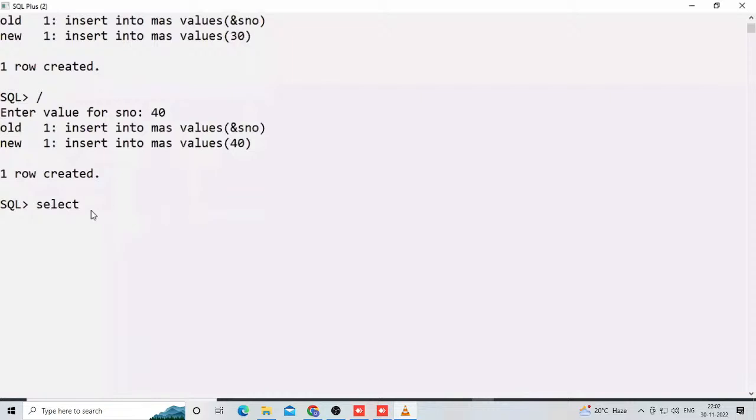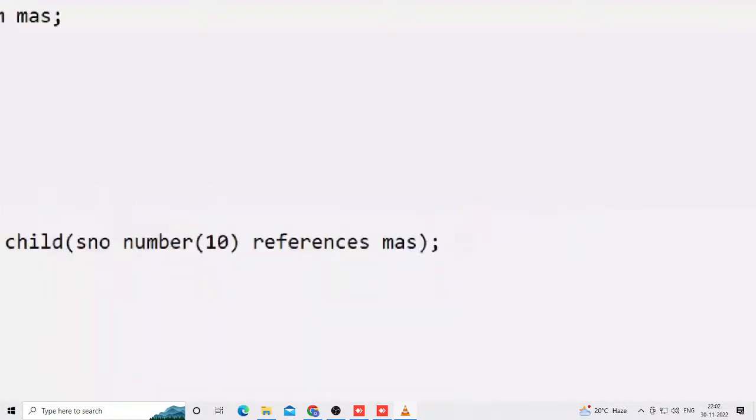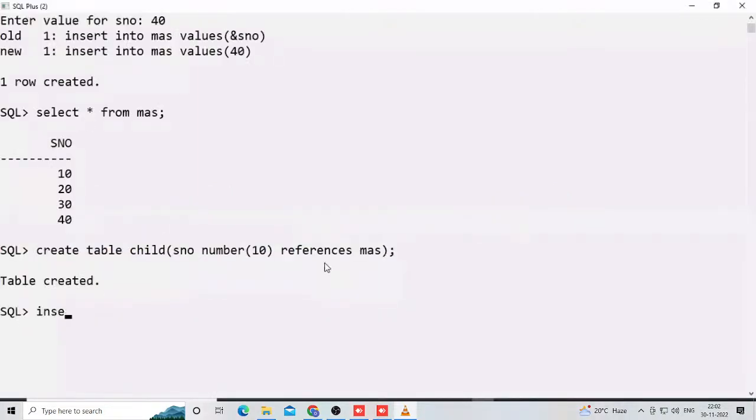That's why I'm telling you this is a master table. Select star from master, like this. Observe here, 10, 20, 30, 40 are there or not? Again, here I try to create a child table. In future you will also create some child and master tables. So many things are there, and some clauses too: references, on delete cascade, so many clauses. Now I try to insert. Check it out here.